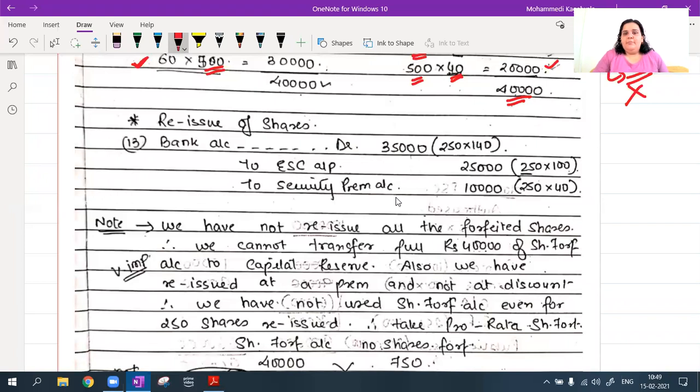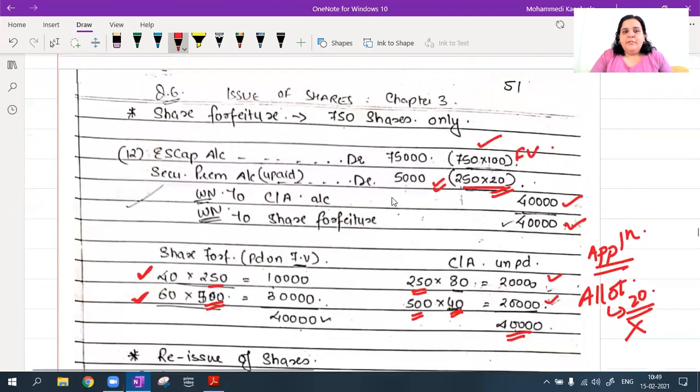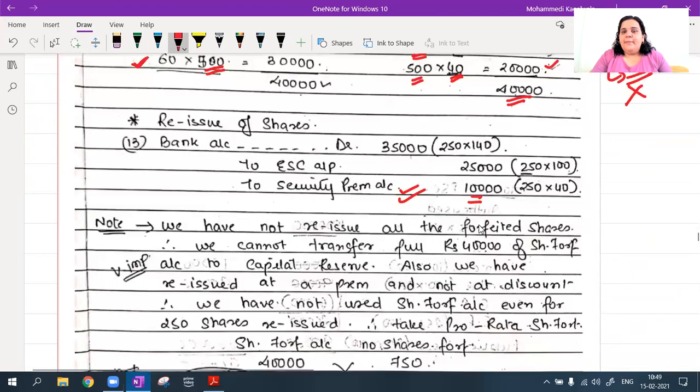Equity share capital will be how much? Equity share capital is always at face value. So 215, 200. That means this extra 10,000 is my premium again. Okay, so I did not use also my share forfeiture. So now I have to transfer it. I have to transfer the share forfeiture to capital reserve.